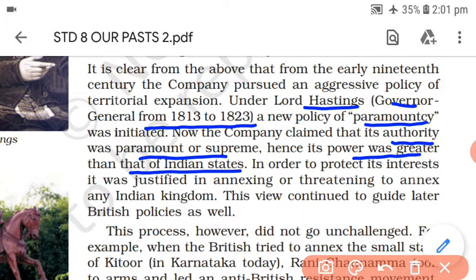And in order to protect its interest, it was justified in annexing or threatening to annex any Indian kingdom. So if any kingdom protested against this, for their protection they started annexing its territories.